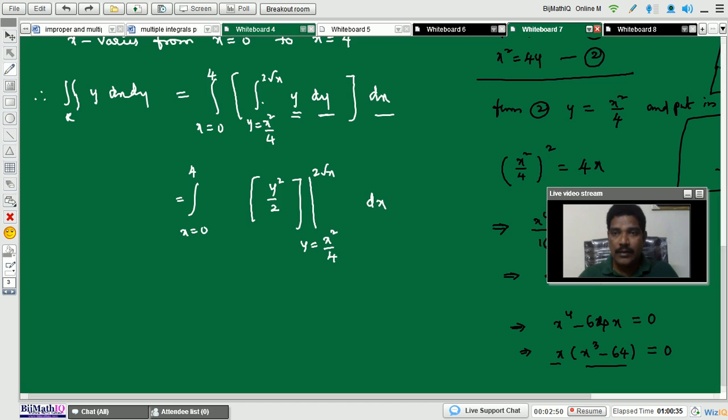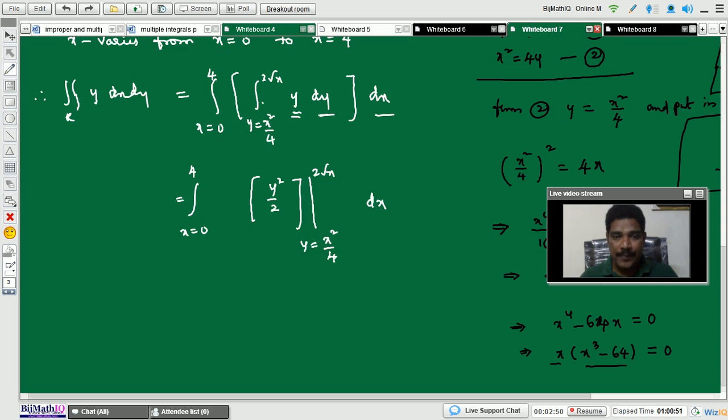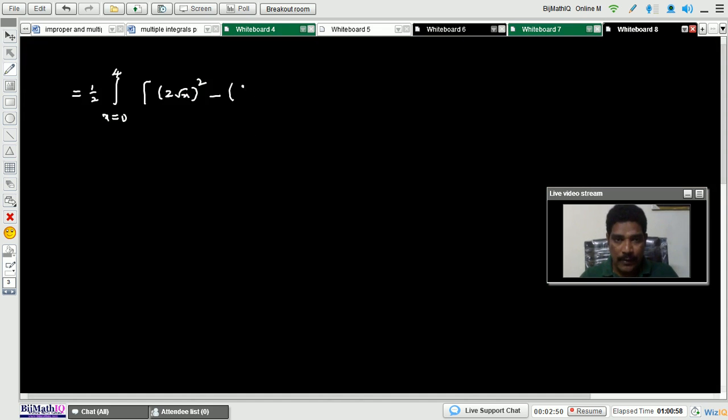So y value is 2 root x, the upper limit, whole square, minus the lower limit x square by 4, whole square, into dx.